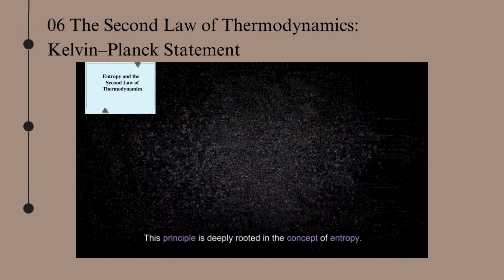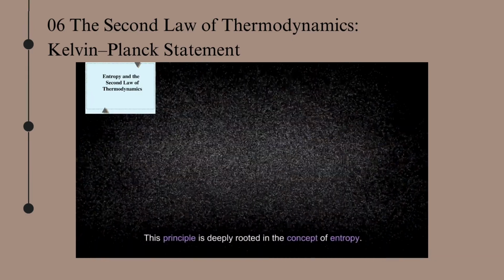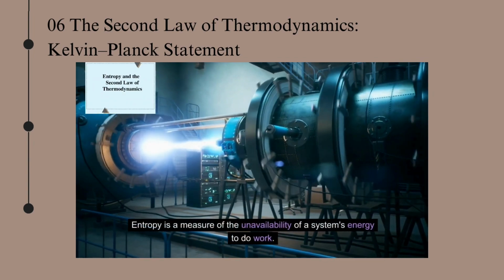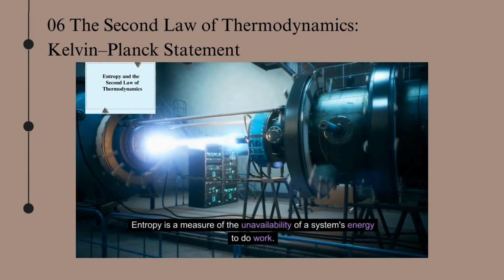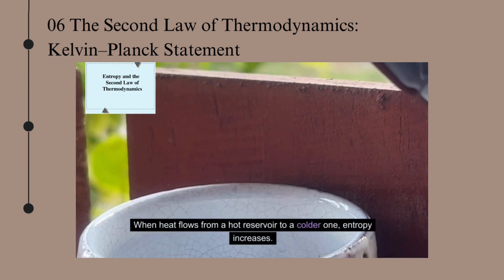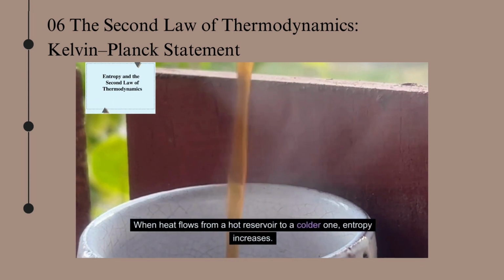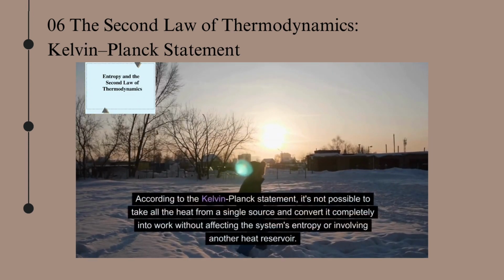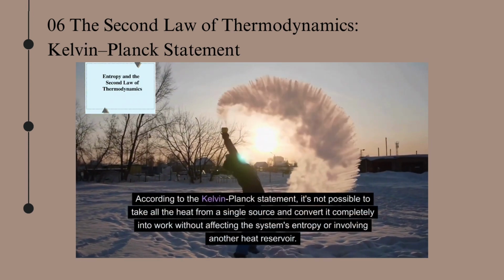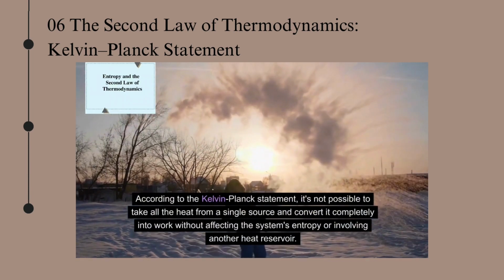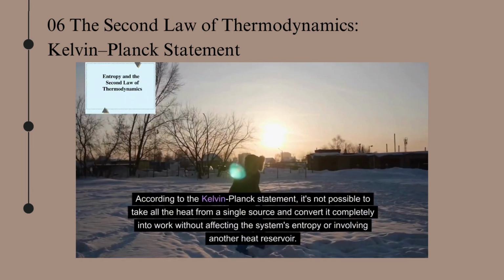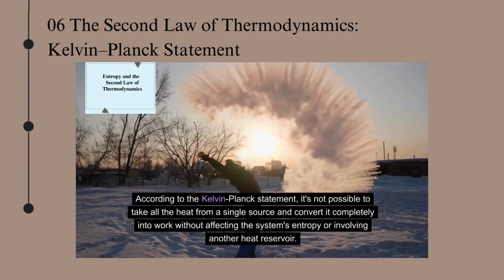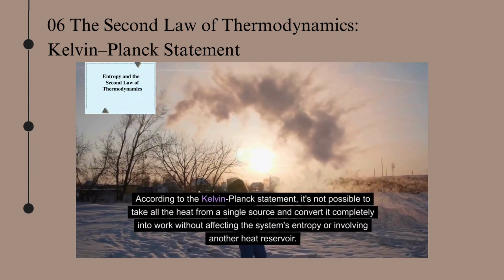This principle is deeply rooted in the concept of entropy. Entropy is a measure of the unavailability of a system's energy to do work. When heat flows from a hot reservoir to a colder one, entropy increases. According to the Kelvin-Planck statement, it's not possible to take all the heat from a single source and convert it completely into work without affecting the system's entropy or involving another heat reservoir.